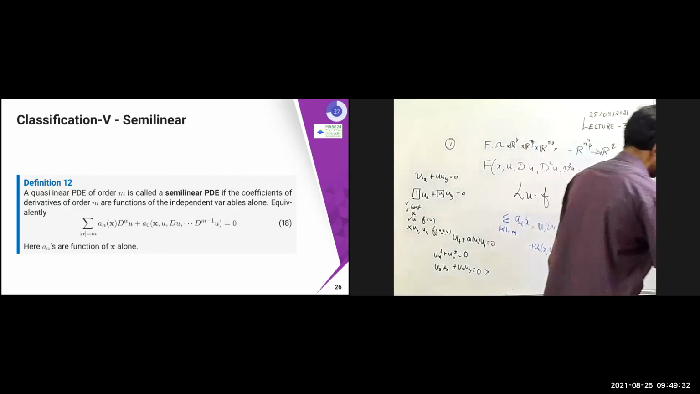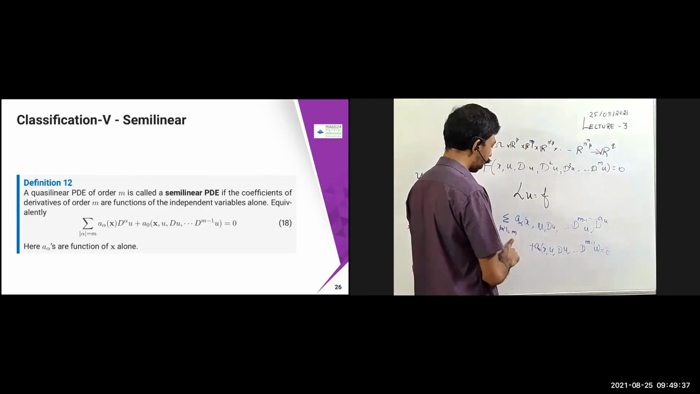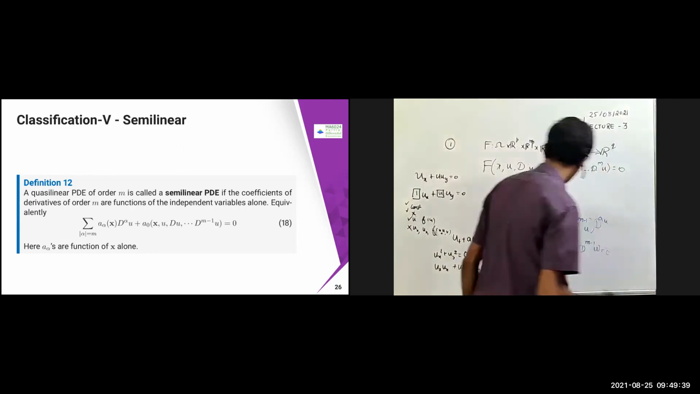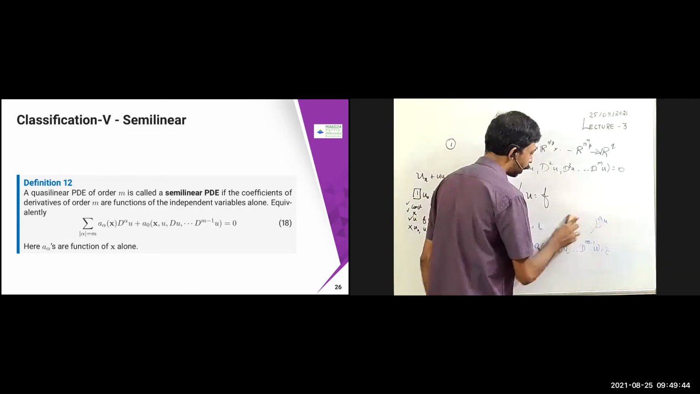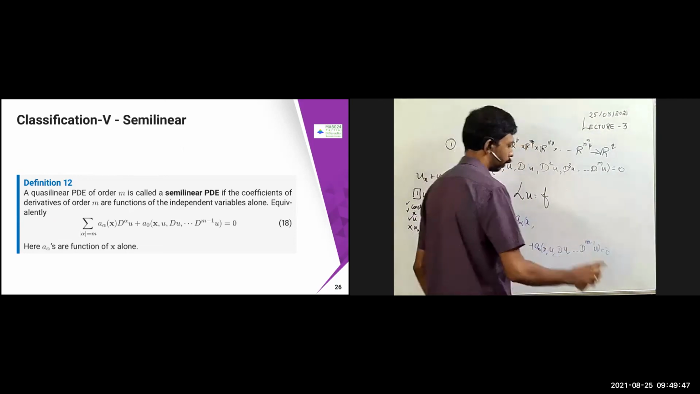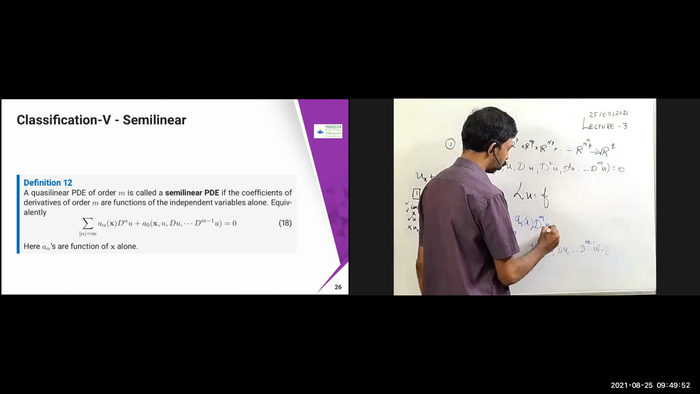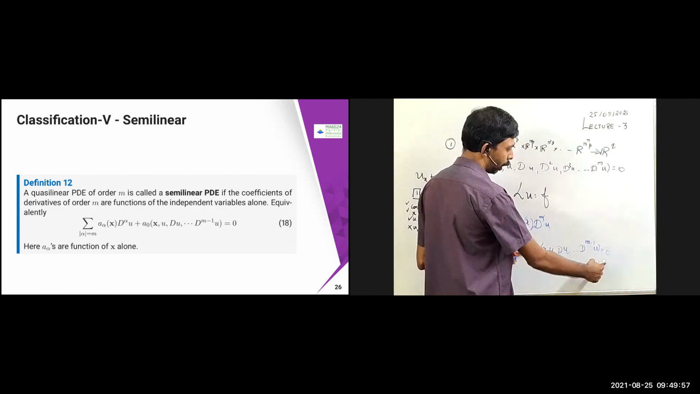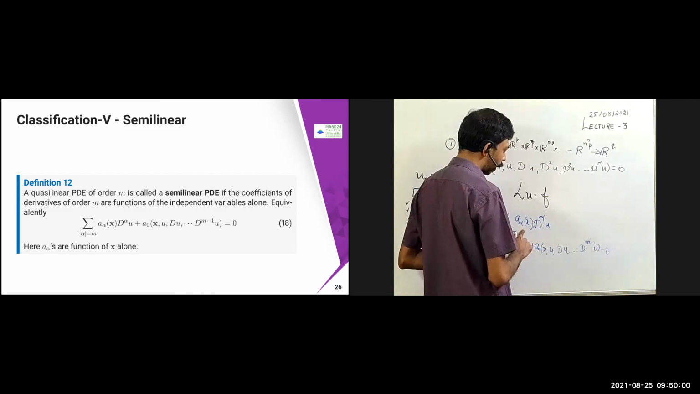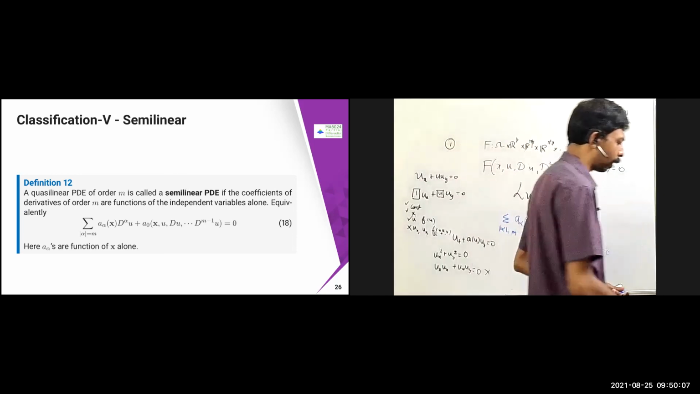So for example, I have this same thing, sum over mod of alpha equal to m. In the quasi-linear PDE, the coefficient can be x, it can be the derivative of order m minus 1 of u. Whereas in the semi-linear PDE, it should be a function of x only: a alpha of x, D alpha u. Only the highest derivative. The remaining derivatives can be anything. Only the highest derivative should have a function of x only. Then it is called a semi-linear PDE.